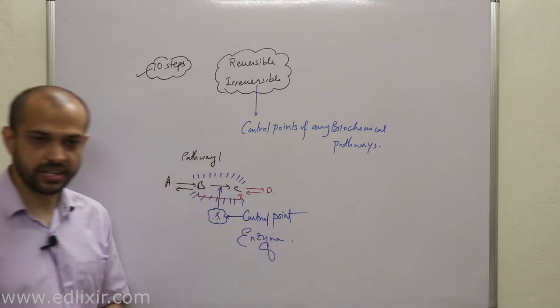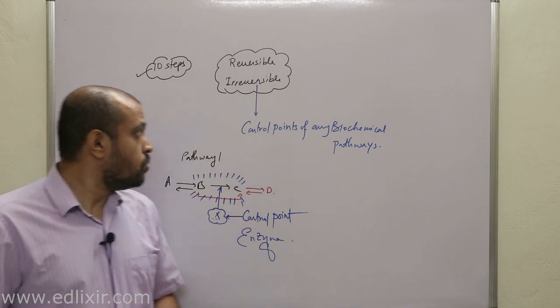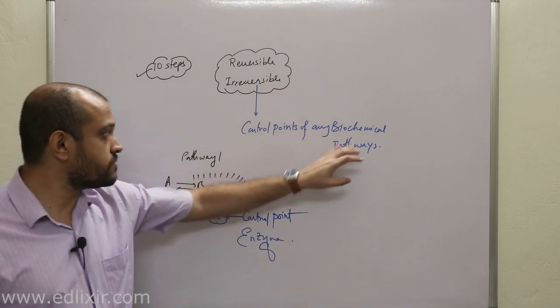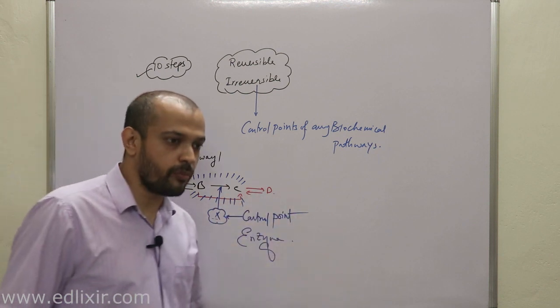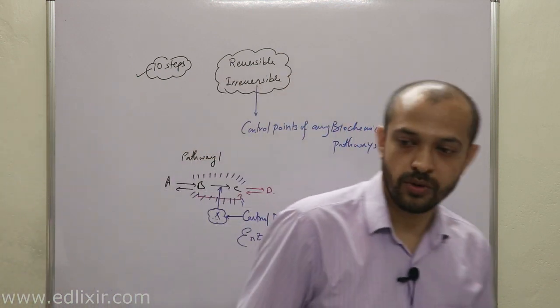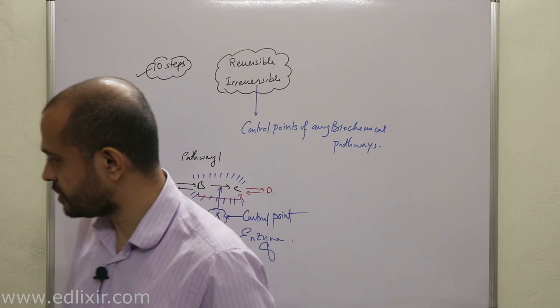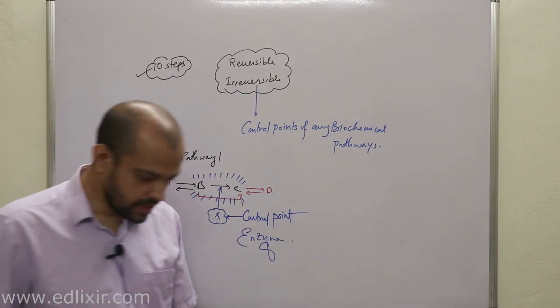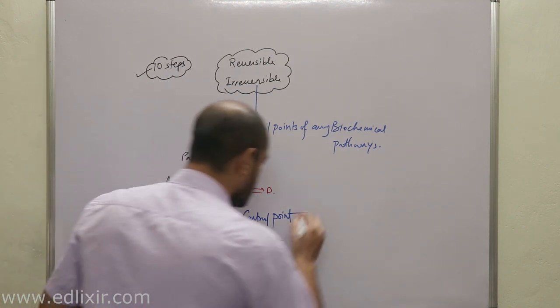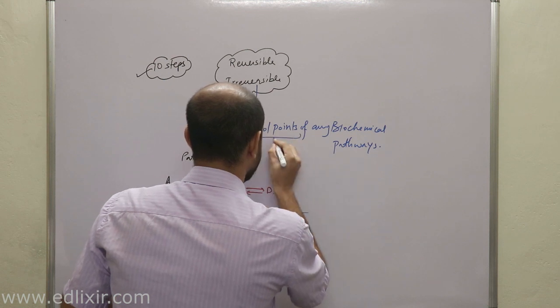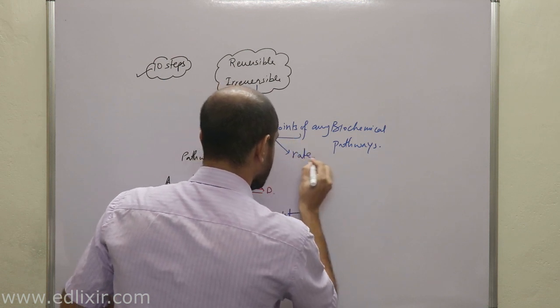Now, these control points of any biochemical reaction are nothing but the rate limiting steps. Clear?